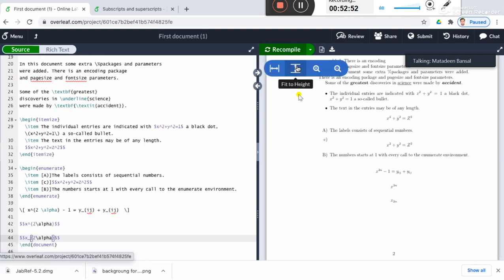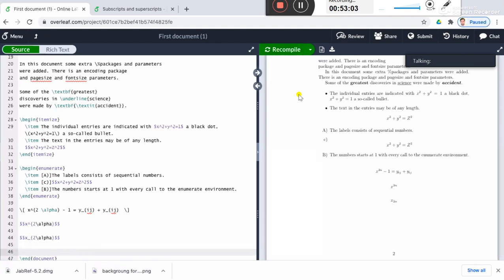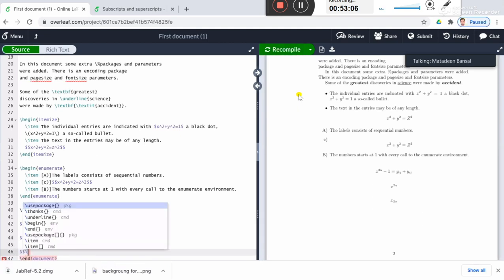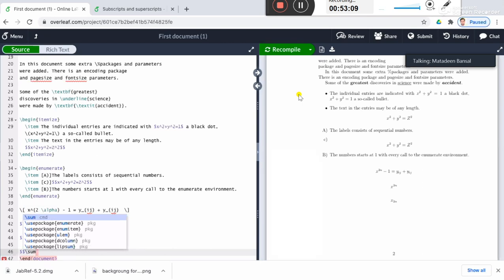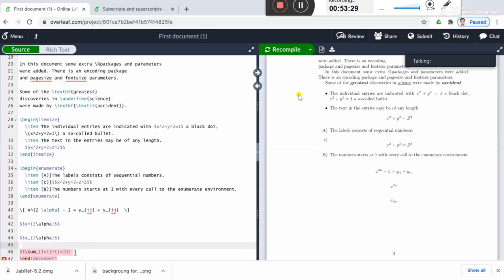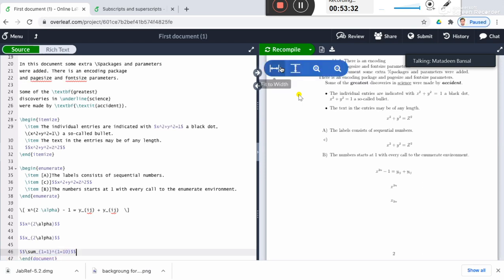The same underscore or caret symbol will be used to write down the limits of sum as well as the limits of integrations, right? For example, say I want sum for i equals 0 to i equals 10, right? Sum, say, underscore i equals 1, from i equals 1 to i equals 10. And close this math mode. So let's see.